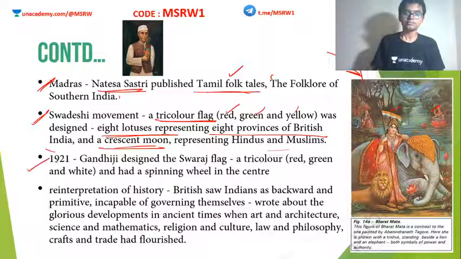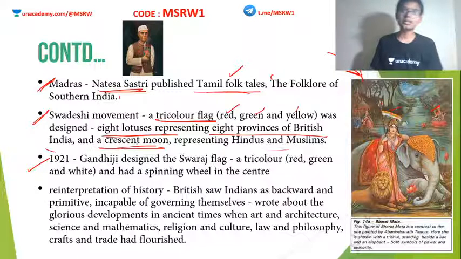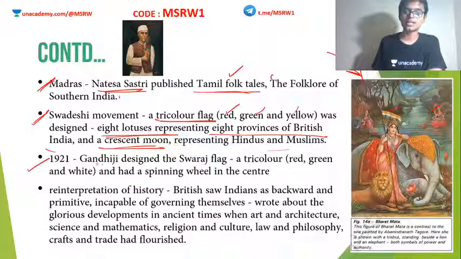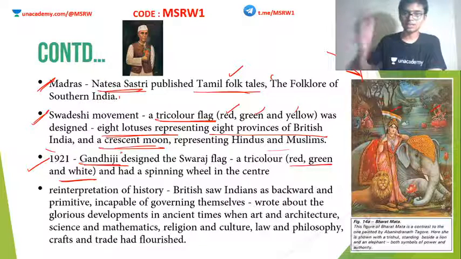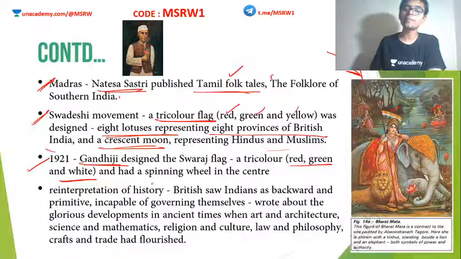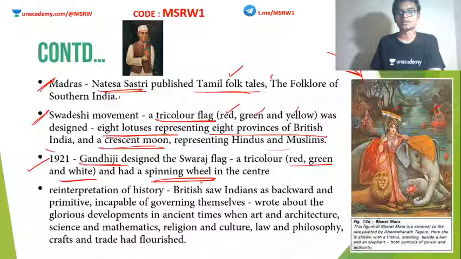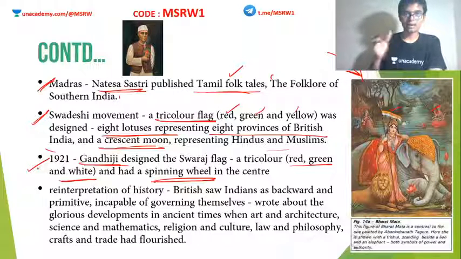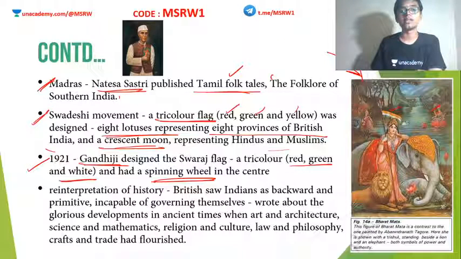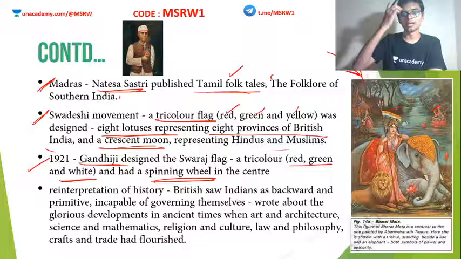Anyway, in 1921, another tricolor came to the fore, and this tricolor was actually designed by Mahatma Gandhi. This tricolor had red, green, and white, but instead of the Ashoka Chakra at the center, it had the spinning wheel at the center. Clear? So having a national flag will unite lots and lots of people and enhance their feeling of pride for the nation, which means nationalism can be enhanced.